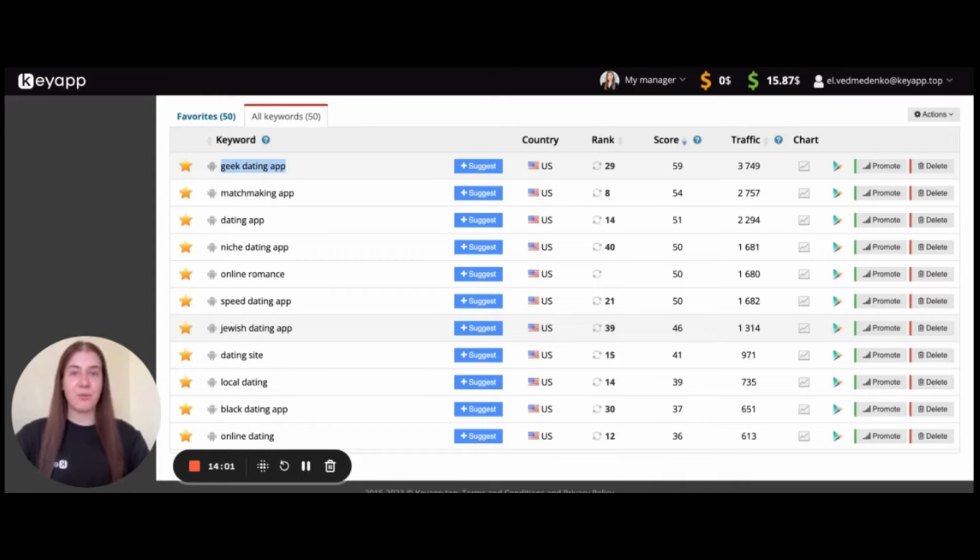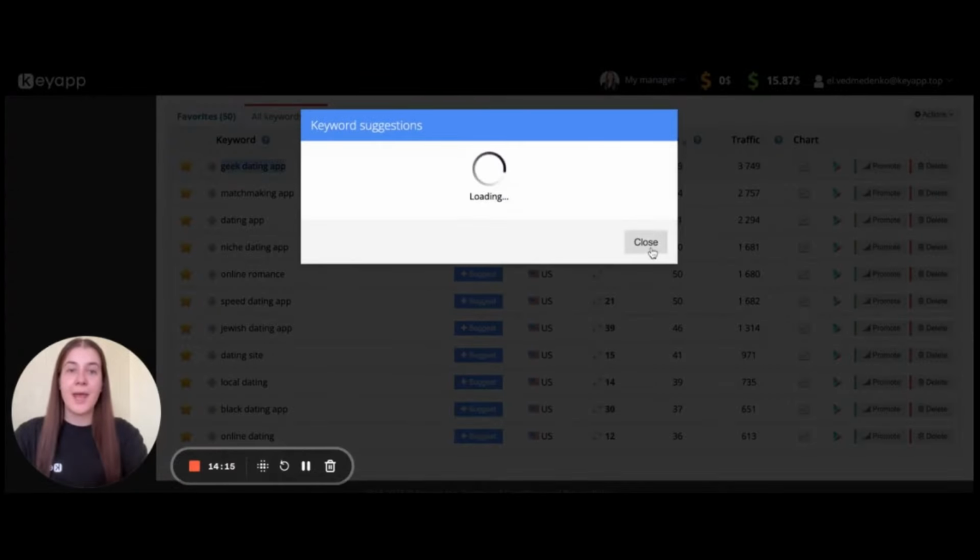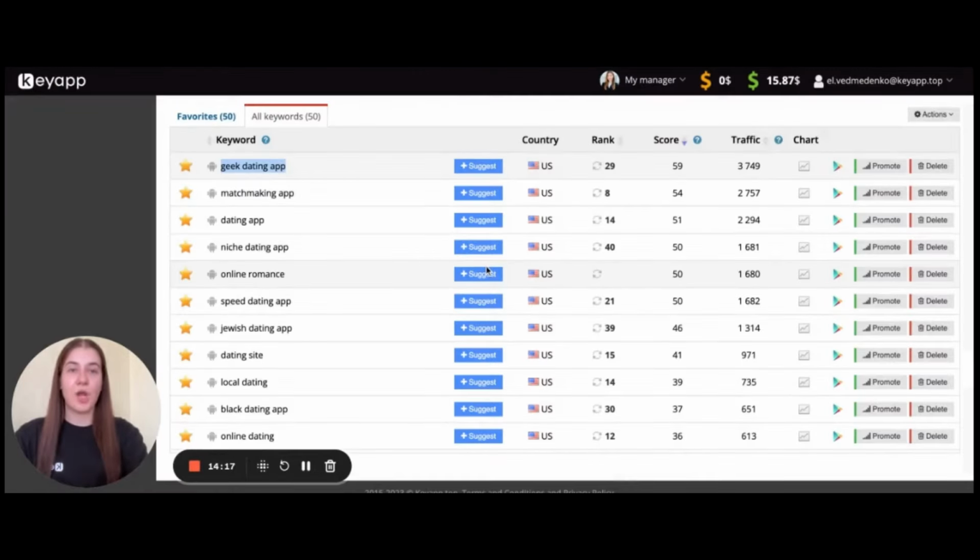And the second problem is that ChatGPT doesn't have any access to popularity, to the current data, and it cannot just go to Google Play and check which keywords are suggested, for example, as here, and it cannot just go and check the popularity and how many people use the particular search request.